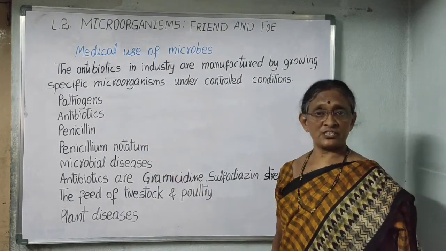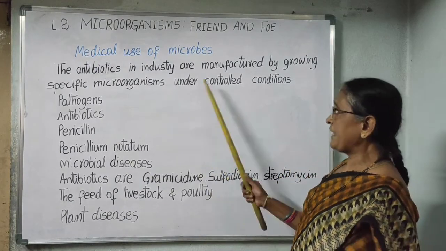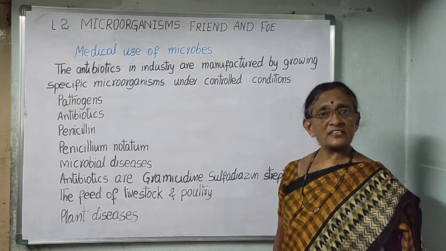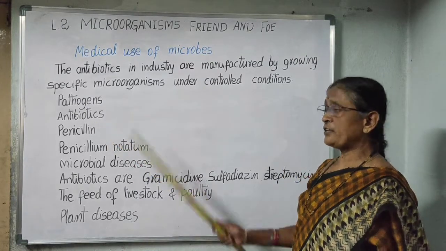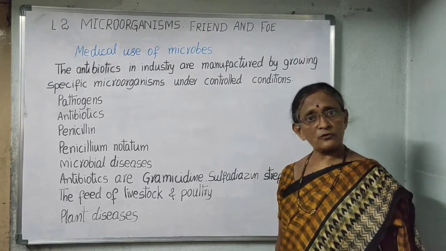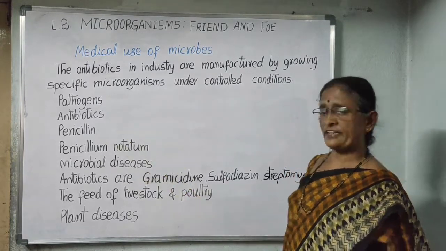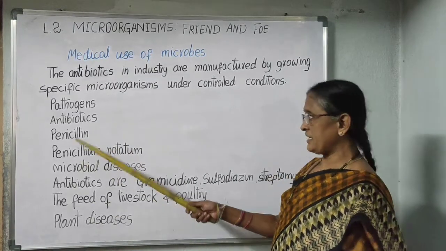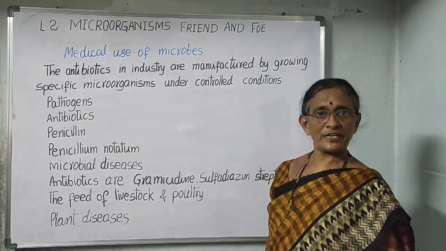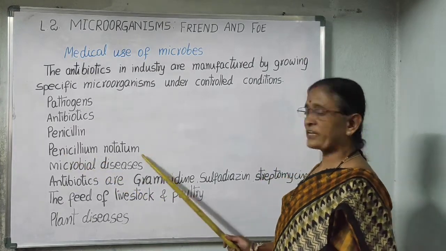Pathogens. What are pathogens? The disease-causing microorganisms are called pathogens. Antibiotics are also used in the treatment of infections in humans as well as in animals. What are antibiotics? The medicines which kill or stop the growth of microorganisms which cause diseases are called antibiotics. The first discovered antibiotic is penicillin. It was discovered by Alexander Fleming in 1929. He discovered penicillin from a mold called Penicillium notatum.